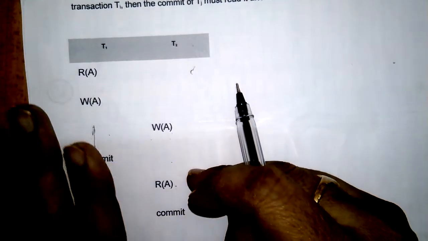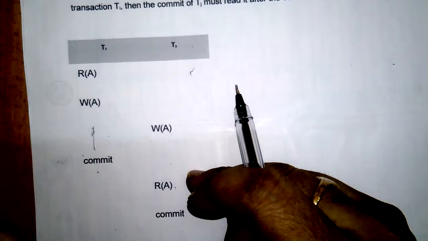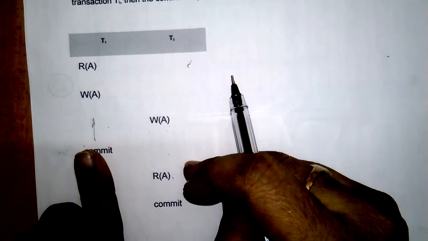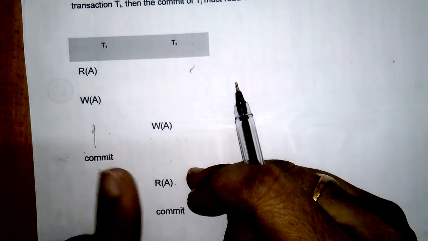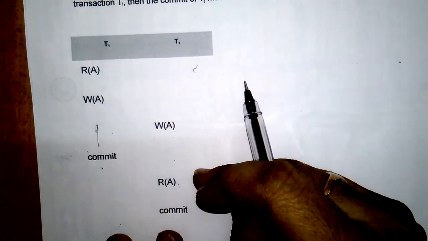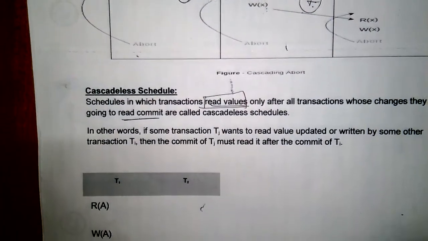What T2 is doing is reading the committed value of transaction T1. That means only after committing, the dependent transaction reads the value from the other transaction. That type of transaction is called cascadeless.